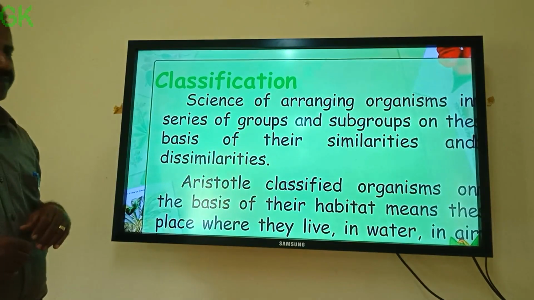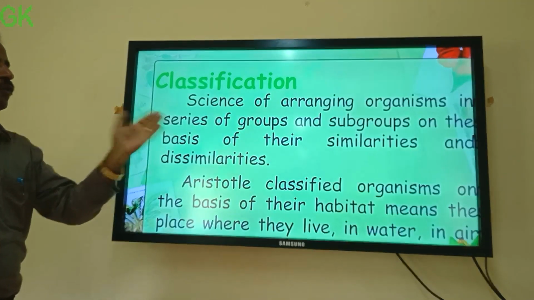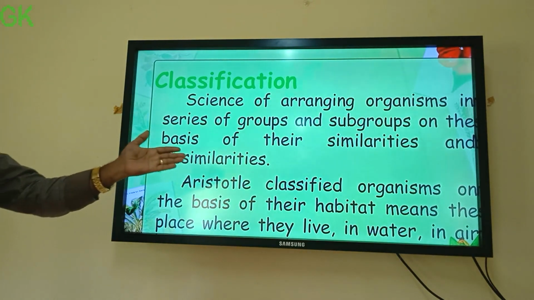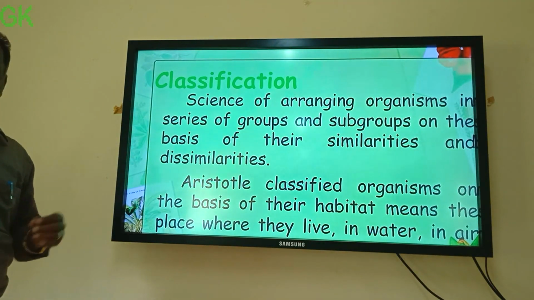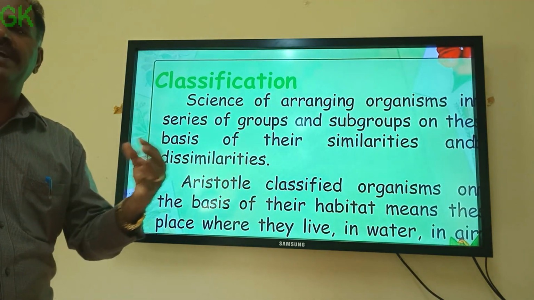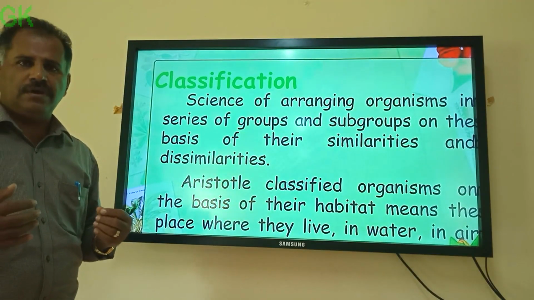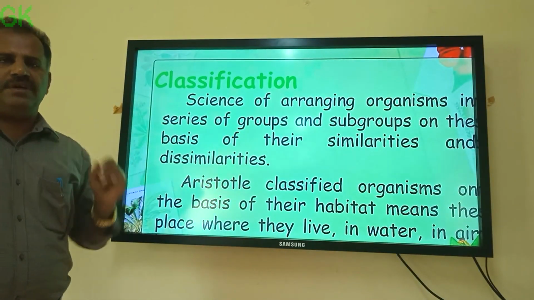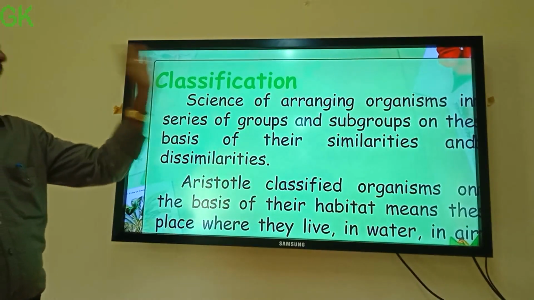Arranging organisms in a series of groups and subgroups based on their similarities and dissimilarities. This arranging or categorizing of organisms based on similarities and differences into different groups is called biological classification.